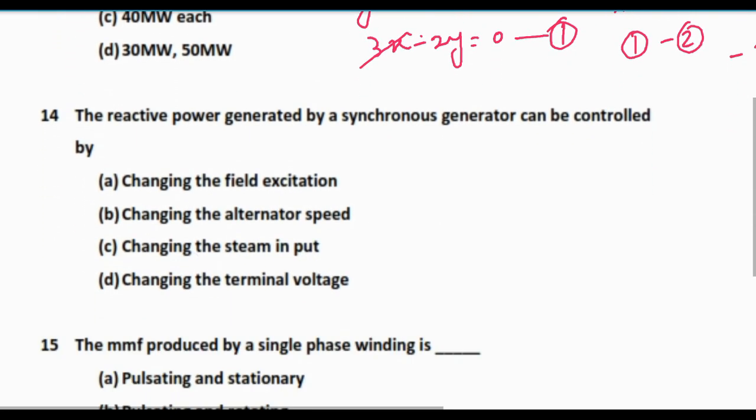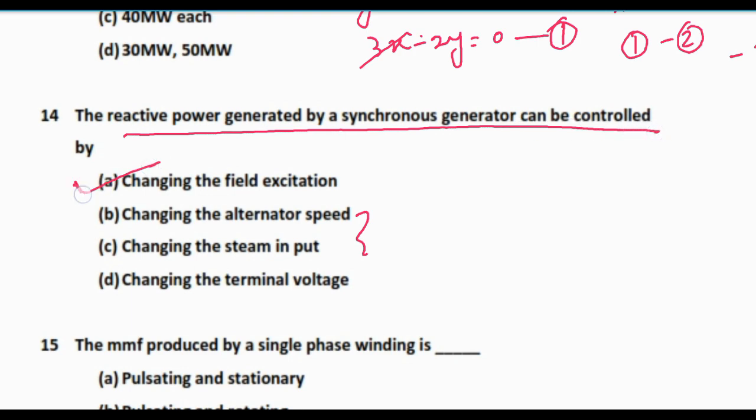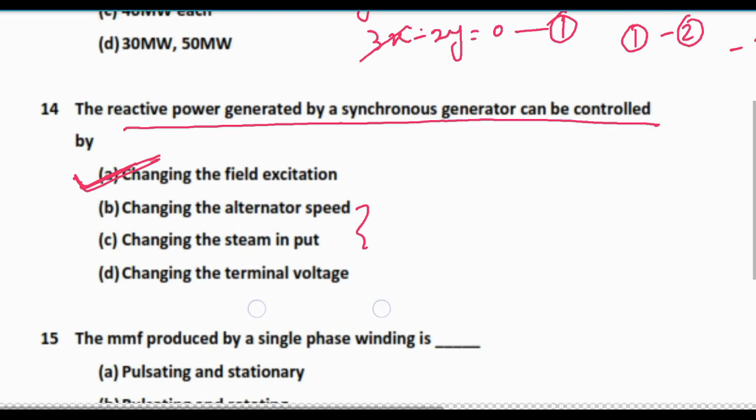Next question is, the reactive power generated by a synchronous generator can be controlled by, option A, changing the field excitation, changing the alternator speed, changing the steam input. These options are both the same, changing the terminal voltage. So here it is very common that the reactive power generated by a synchronous generator can be controlled by changing the field excitation.